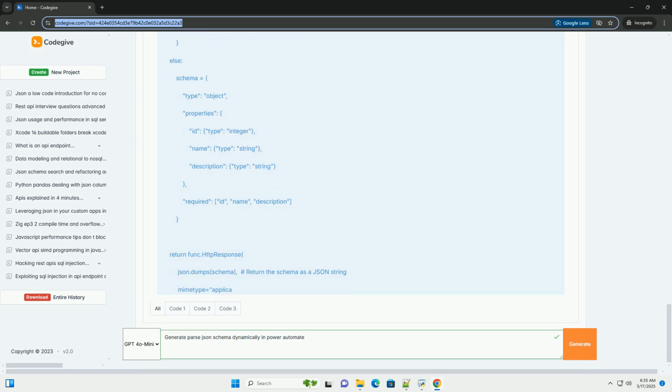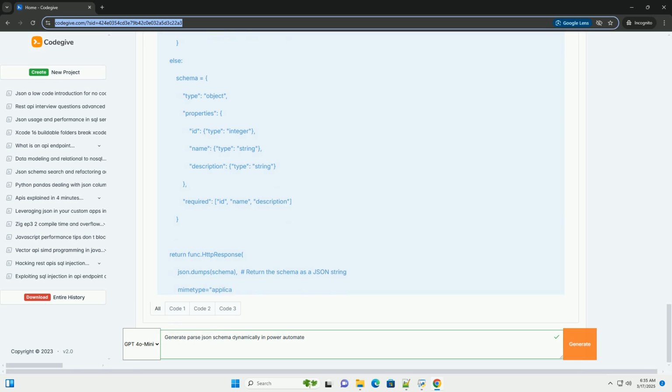Dynamic schema generation logic: the if price in req_body block demonstrates a simple example of generating the schema based on the presence of the price field. You can replace this with any logic you need to determine the appropriate schema. This is the core of the dynamic schema generation. You analyze the incoming JSON and build the schema accordingly.